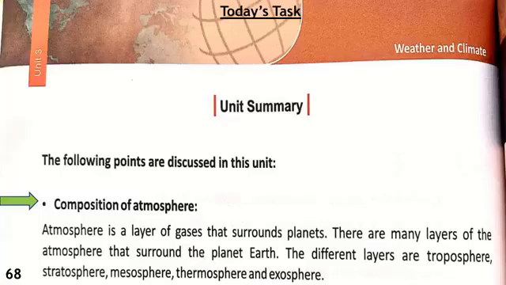Then there comes the stratosphere, where aeroplanes are found. Then the mesosphere, where meteors are burnt out. Then there is thermosphere, where we can find the ionosphere and the Kármán line. And then there comes the exosphere, that is the last layer of the atmosphere, where it is just matching the space. साथ ही उनकी स्पेस स्टार्ट हो जाती है. So this is the unit summary on page number 68 of your books.